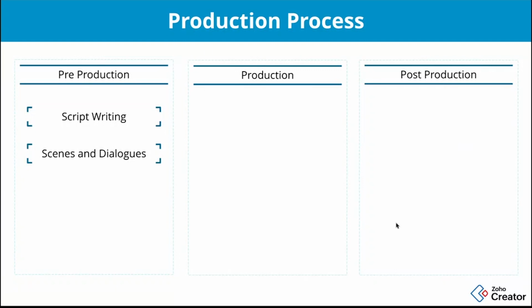After completing the script, the next step is managing the scenes and the dialogues involved in that particular film. The next step is recruiting the cast and the crew who are going to process the particular scene or dialogue. And at last, a very important thing, budgeting. These are the things where the pre-production has to be concentrated.